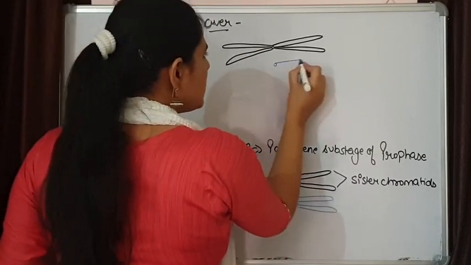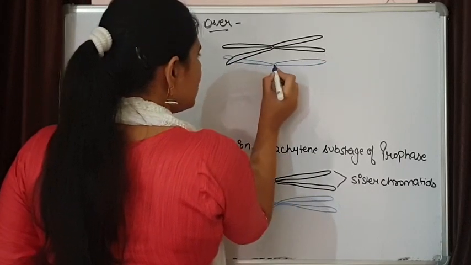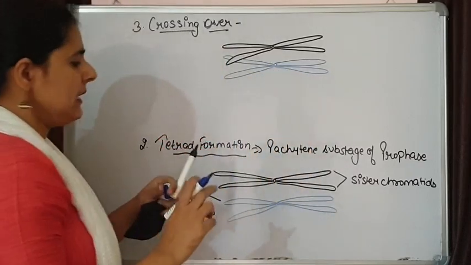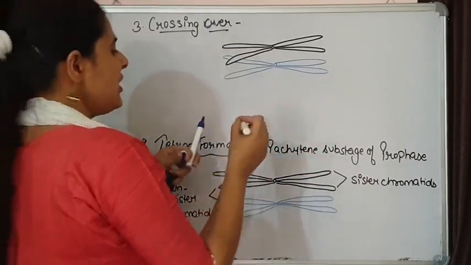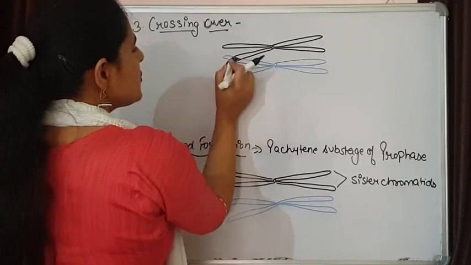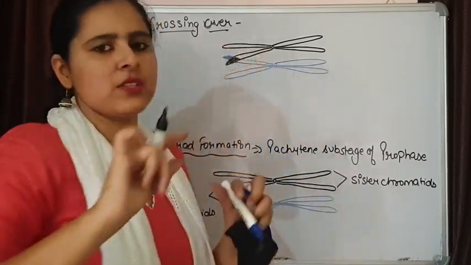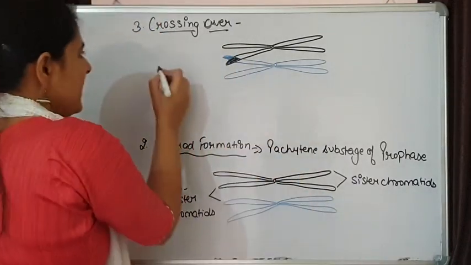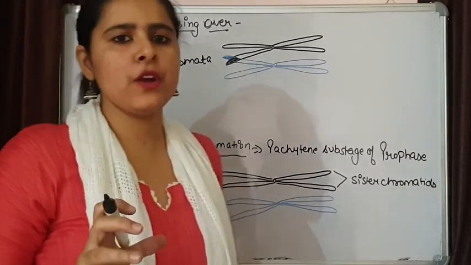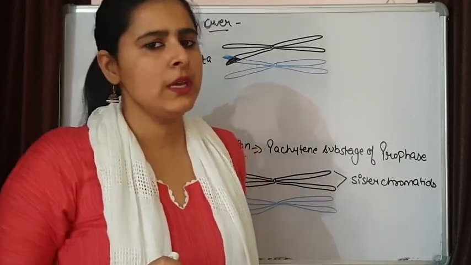This is the second chromosome and it is going to move like this. This is how there is exchange between these structures. The chromosomal structures are going to exchange, and this X-like structure that is formed is known as chiasmata. So during crossing over, chiasmata formation takes place and exchange of segments of homologous chromosomes takes place.